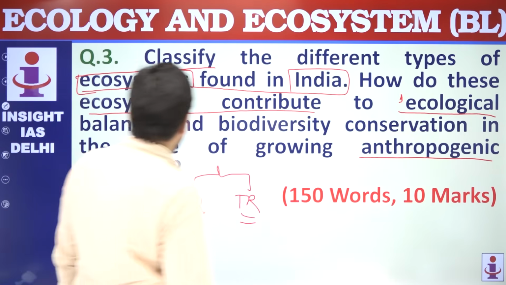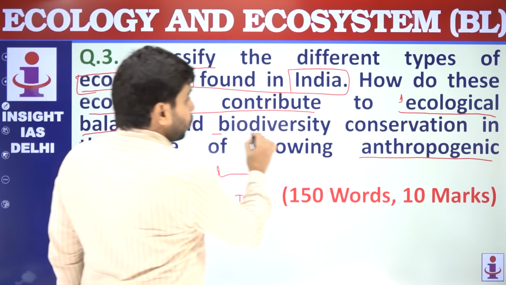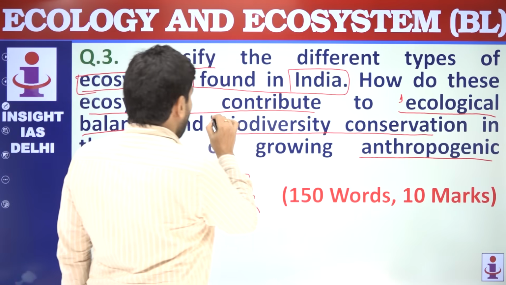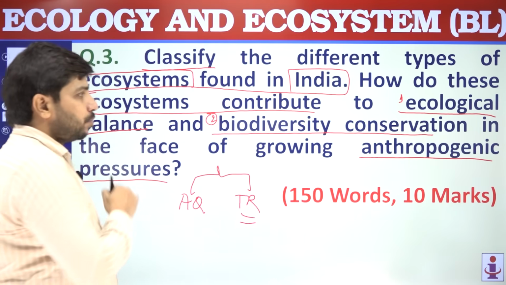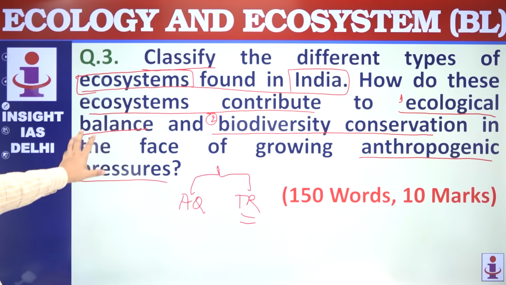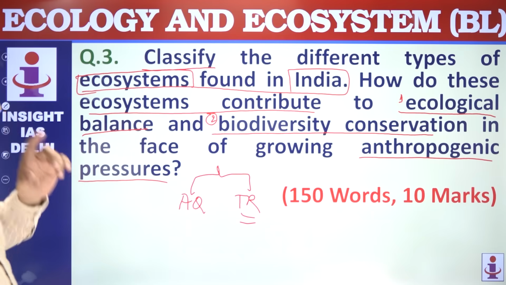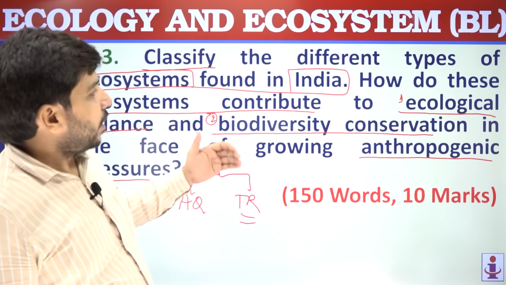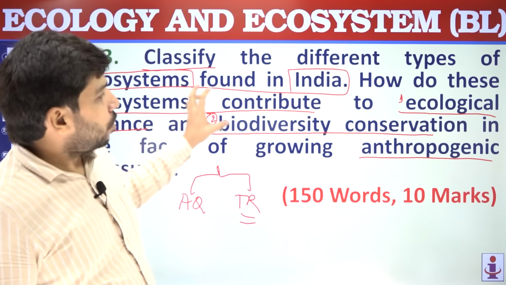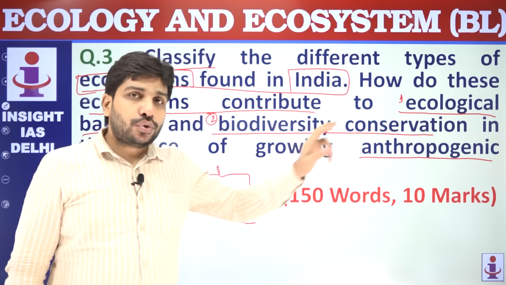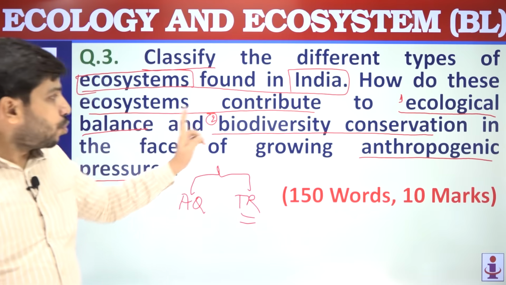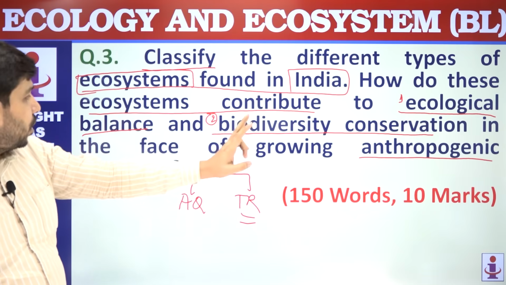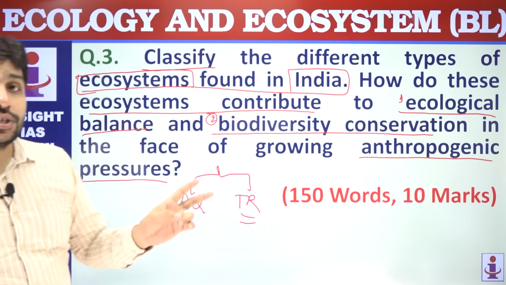Again, identifying the keywords is very important. So the contribution is being asked regarding two aspects. First one is ecological balance and biodiversity conservation. So while writing the answer, if you are writing about the contribution of ecosystems, then you should handle both the aspects, ecological balance and biodiversity conservation, both.